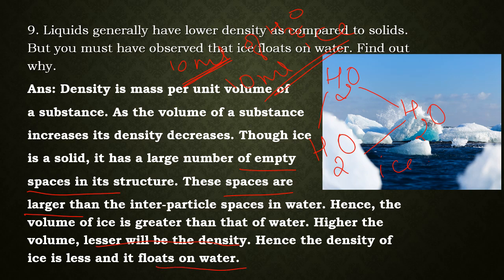So when water is freezing, it expands. If you take 10 ml of water in a container, you will mark the level of the water and let it freeze. Later you will see that ice would have occupied more space. That clearly shows that when water freezes, it expands. That means it has a lot of empty space inside, which makes ice lighter, and ice can float on water because the density will be less.